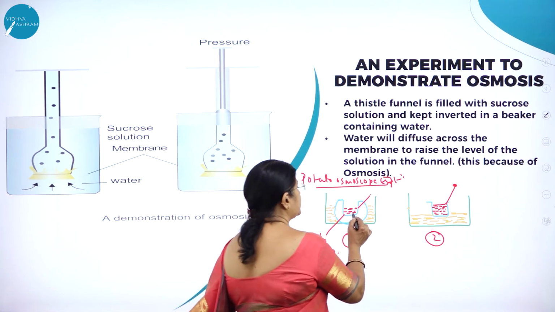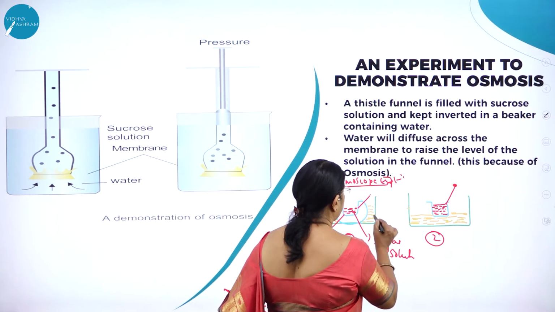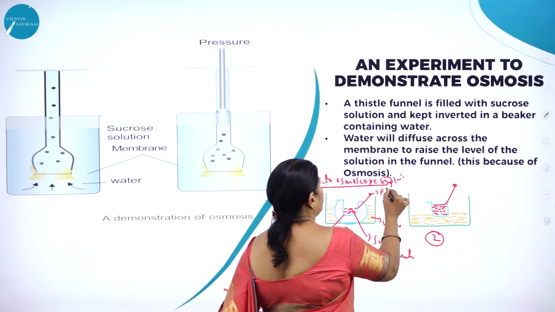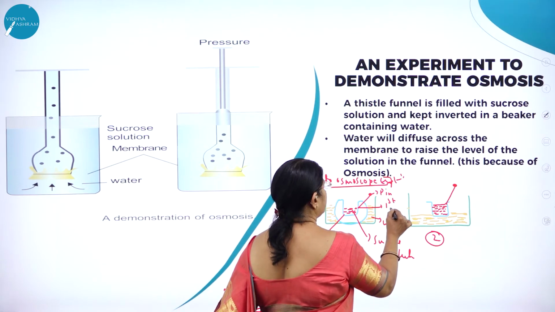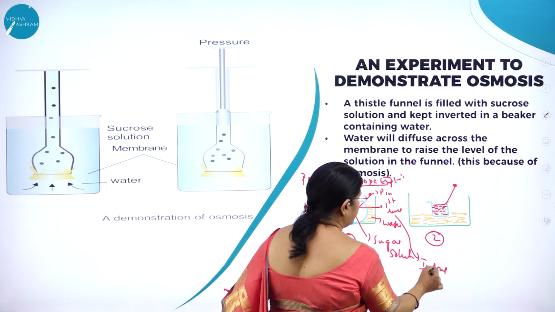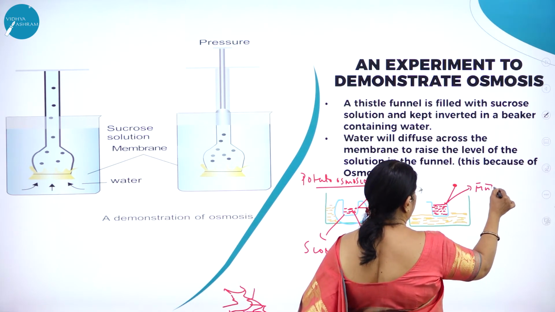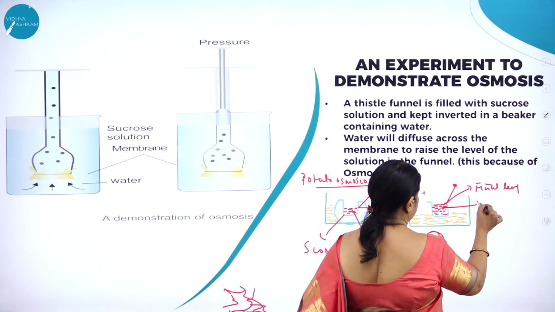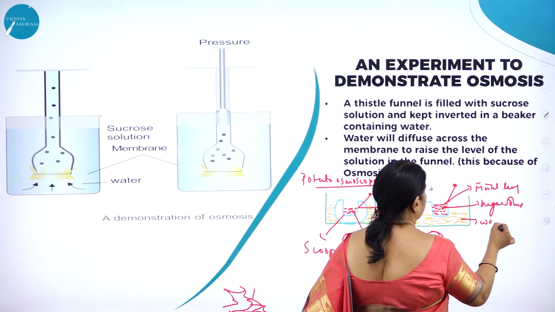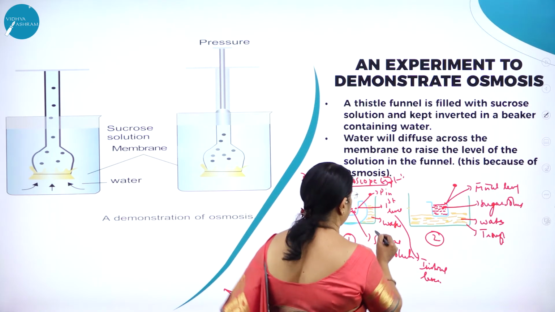So this is sugar solution, and this is water, and this is the pin to mark the first level, or you can call it as the initial level. This is called as the final level. This is the sugar solution, and this is the water, and this is the trough containing water.